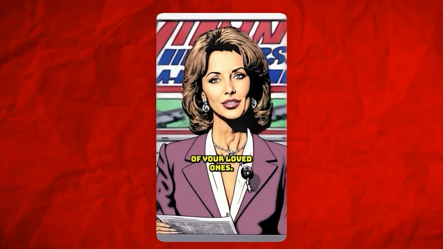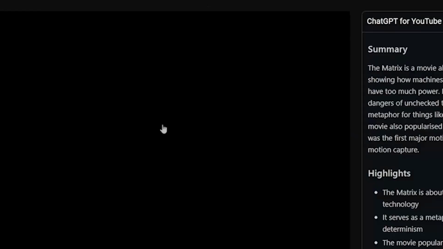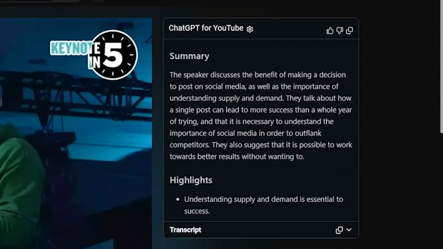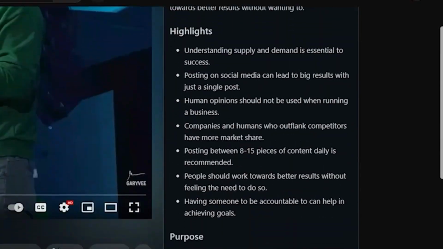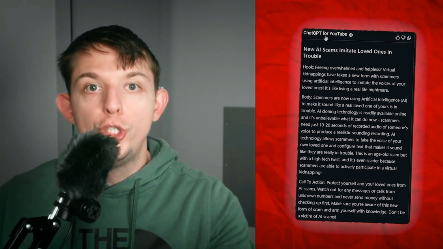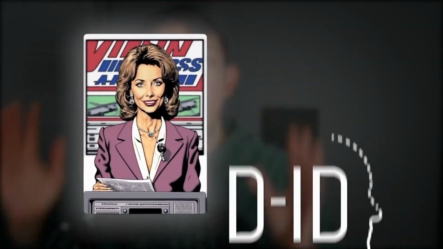In this video, I'm going to create an AI avatar video powered by D-ID, but I'm going to generate the script of the video by clicking on a YouTube video. Yes, just one click on a YouTube video and it'll generate a script in the format that I choose. I'm going to use that script, generate a high-powered AI voice, find a Midjourney character, and bring it all together and animate it using D-ID, who is the sponsor for this video.